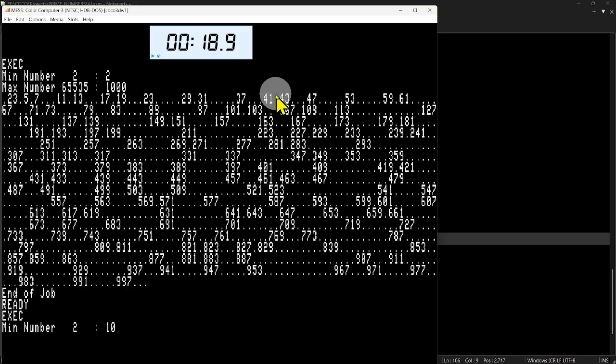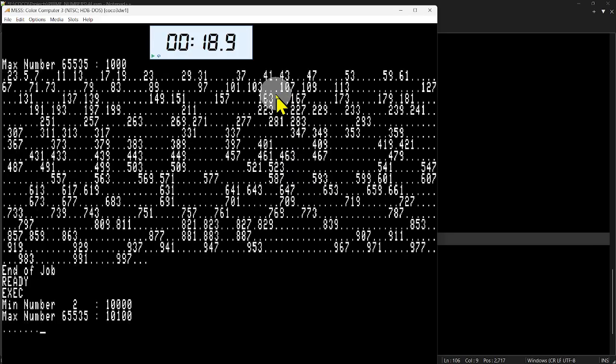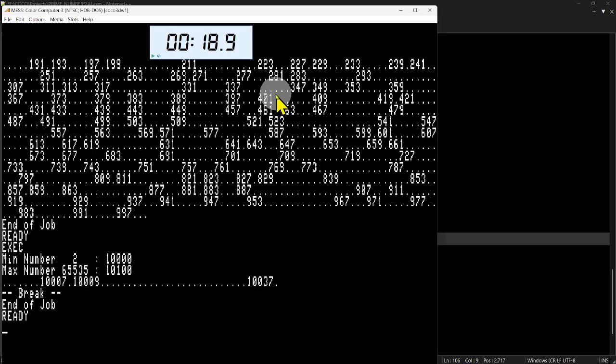let's put in here 10,000, max number 10,100. I remember I put the check for a keyboard hit, but you'll see how slow this thing goes compared to the other one. It has to go through there many, many, many times to find something. I'll hit the space bar and we'll break out of it. So anyway, it is definitely much, much slower than the basic program.